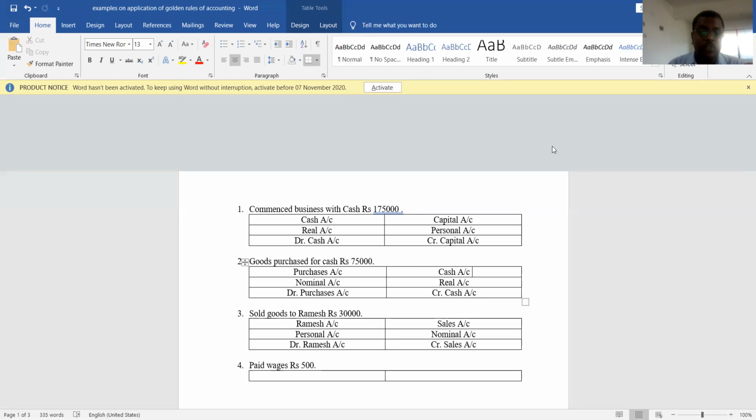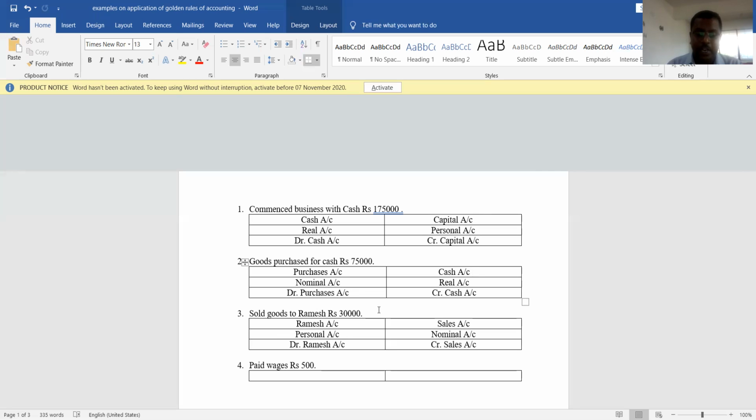And if you found the name of the person in a transaction, it indicates that that particular transaction is a credit transaction. Sometimes it so happens they will claim the name of the person, further they specify for cash, like sold goods to Ramesh for cash, rupees 30,000. It is not a credit transaction because they claimed the name of the person, further they specified for cash. That is the reason it is a cash transaction. It is not a credit transaction. So here in this particular transaction, sold goods to Ramesh rupees 30,000, here they claimed the name of the person, that is Ramesh, but here they not specified for cash. It indicates what? It indicates that it is a credit transaction.